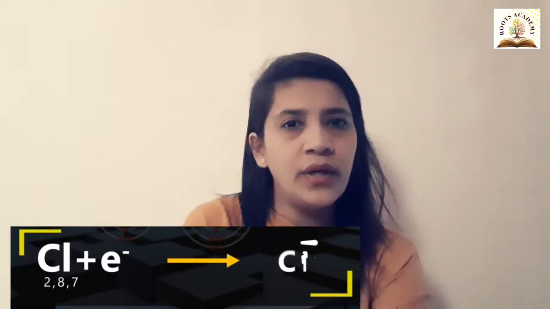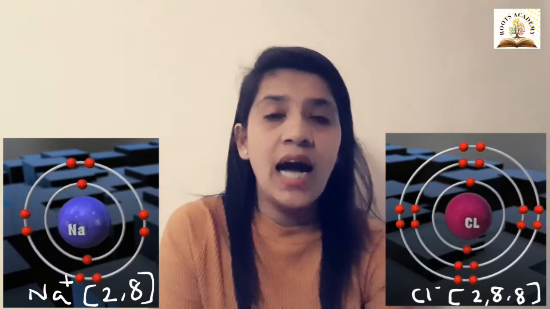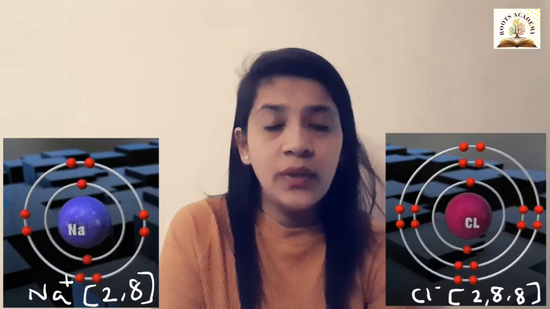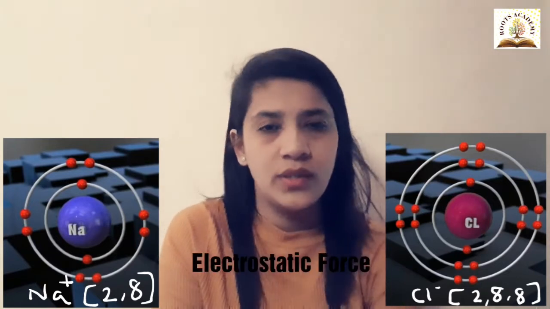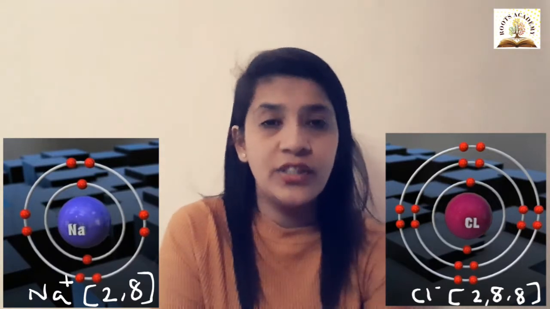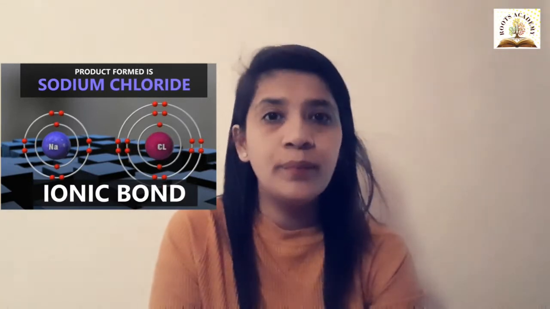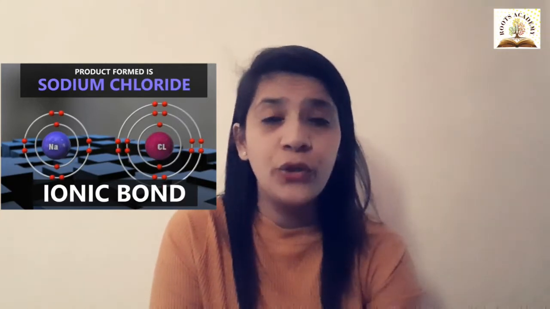Because of Na+ and Cl-, both having opposite charges, both ions get attracted to each other. As the charges are opposite, they get attracted. There is a force which exists between them, and that force is electrostatic force. Because of this electrostatic force, both ions are strongly held to each other, forming a compound, that is NaCl. And this entire bonding is called ionic bond. Ionic bond is quite a strong bond due to the electrostatic force. Ionic bond requires high energy to break.